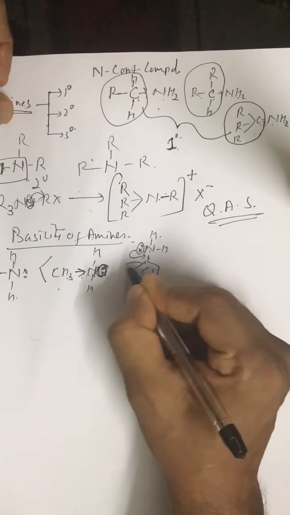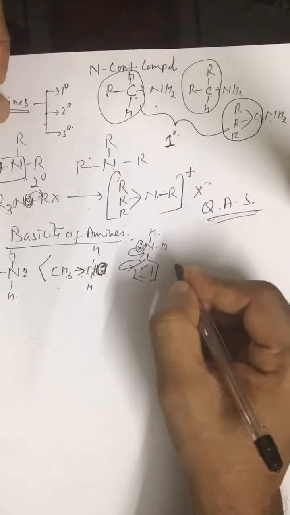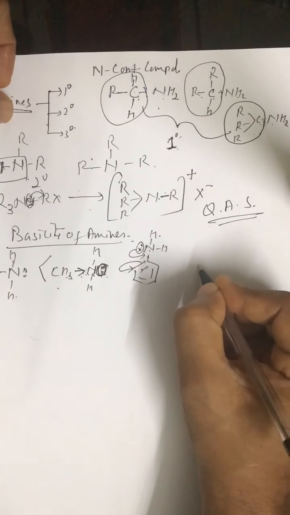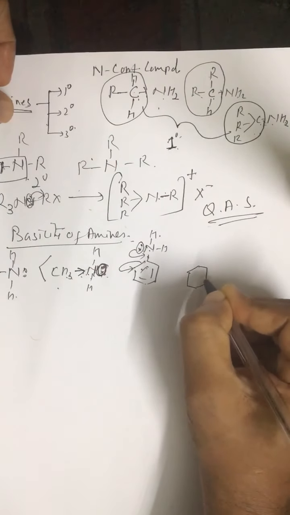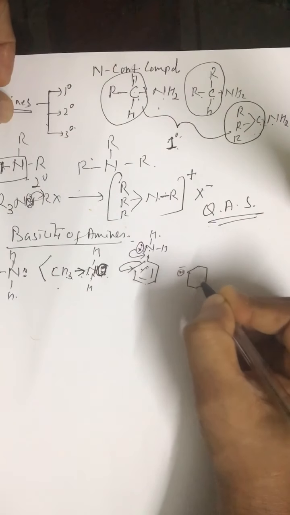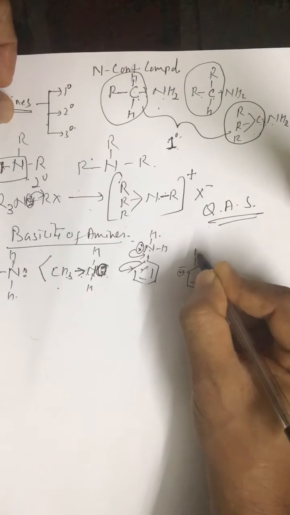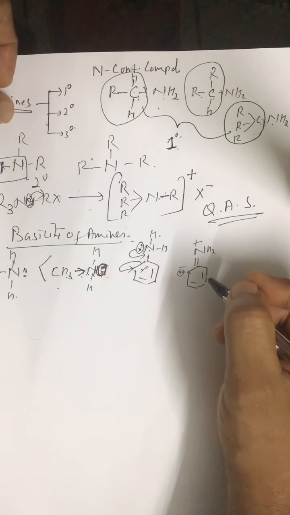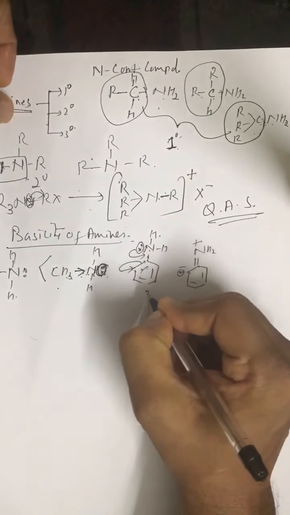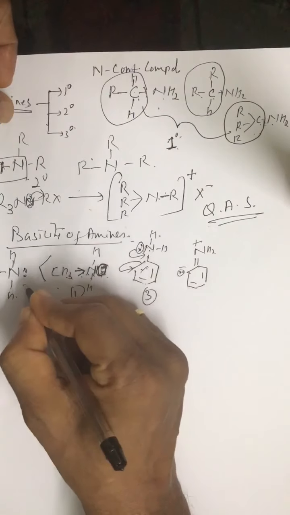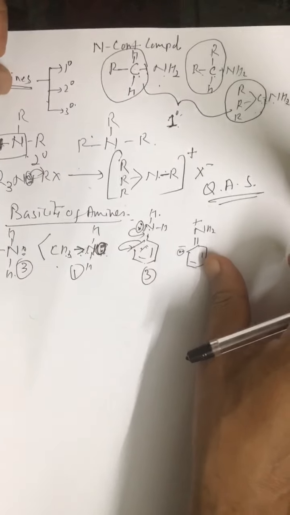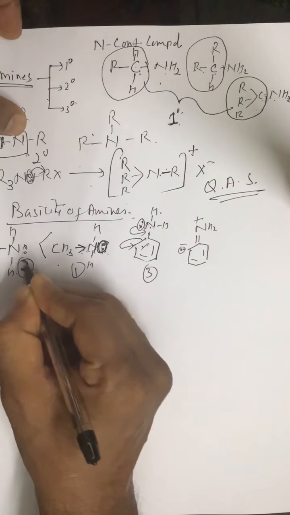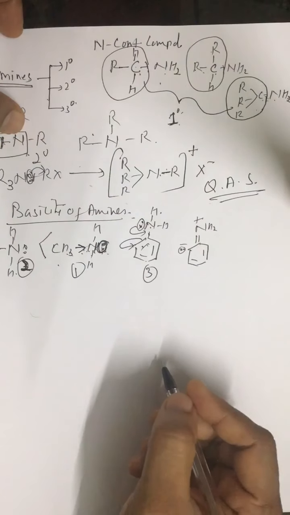So this lone pair of nitrogen moves towards the benzene ring, so the availability of lone pair of electrons is not there, and we have a positive charge over nitrogen. So aniline is least basic, methylamine is most basic, and ammonia is second.